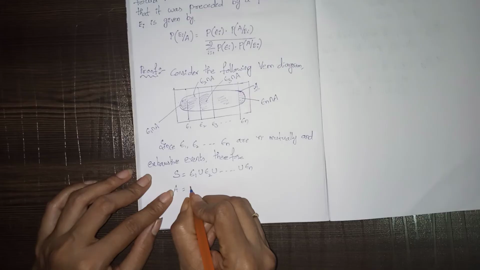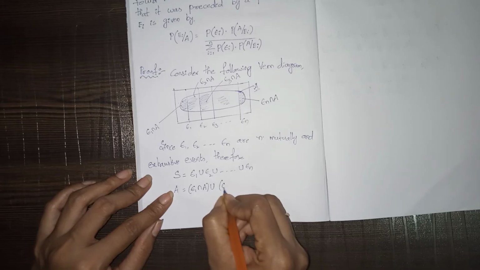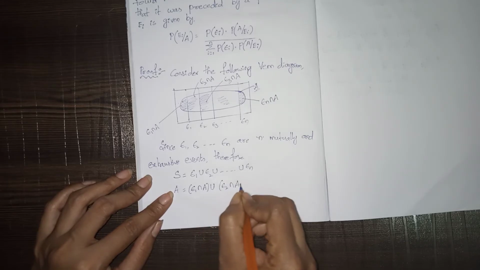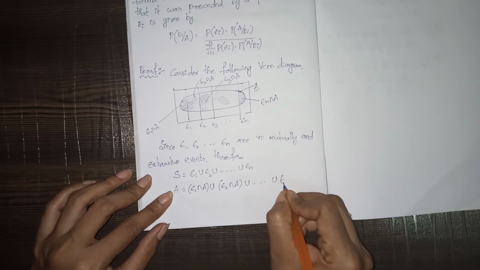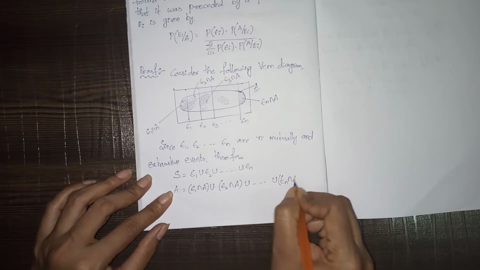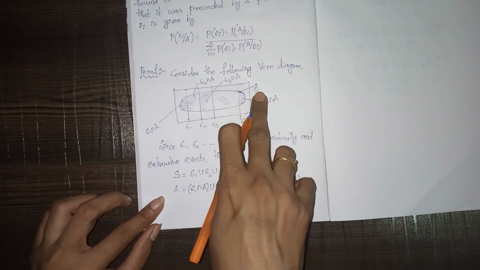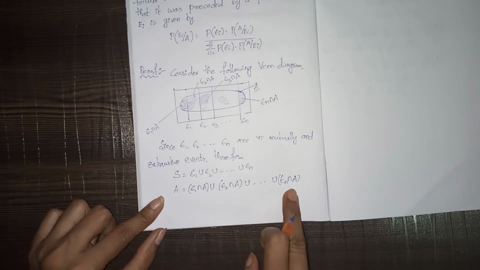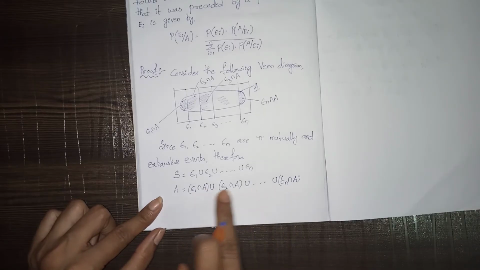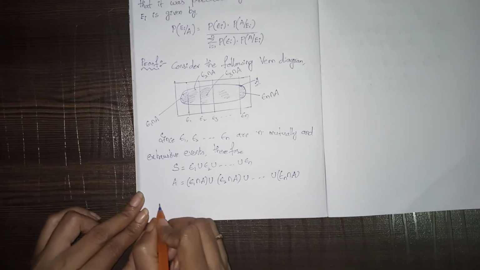So we can write E1 intersection A union E2 intersection A union and so on union En intersection A. If we add all these, we get event A. That's why I have written the symbol U, which means union.